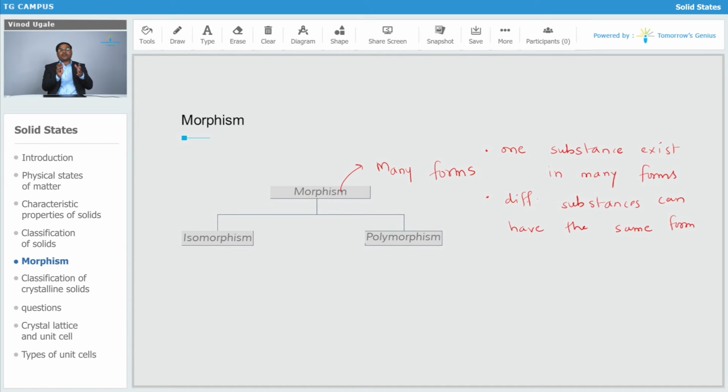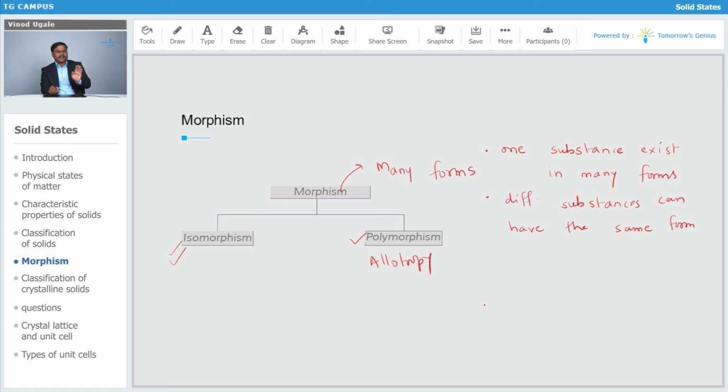we have studied about the allotropes of carbon. The substance is the same, but it has 3 forms, that is graphite, diamond and fullerenes. Similarly, different substances can exist in the same form. If different substances exist in the same form, that property is called isomorphism. Iso means same, morph means form. So different substances are going to have the same form, and polymorphism means many forms. One substance is going to have many forms, so I can say that polymorphism is nothing but allotropy.